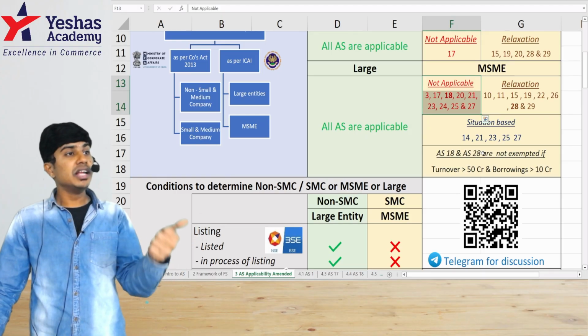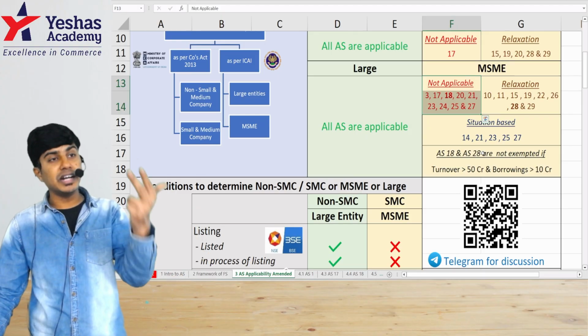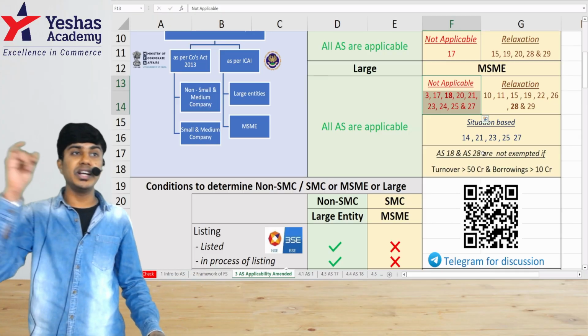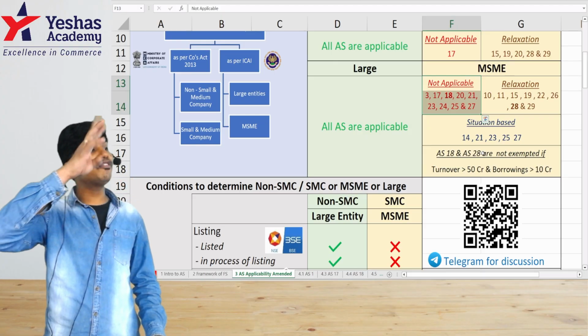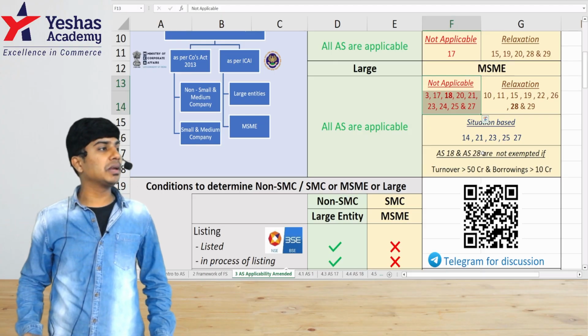3. Cash flow statement. 17. Segment reporting. 18. Related party. 20. EPS. 21. Consolidation. 23. Associate. 27. Joint venture. 24. Discontinuing operation. 25. Interim reporting. All of these are not applicable.